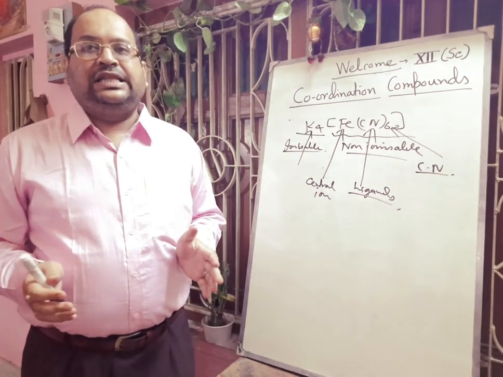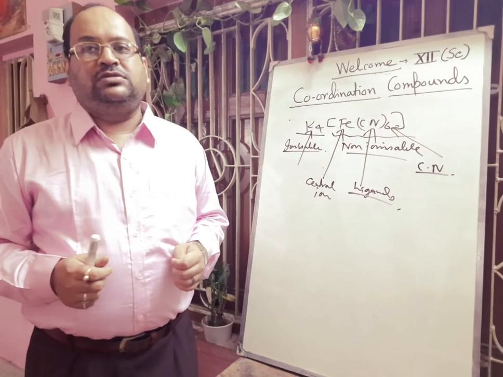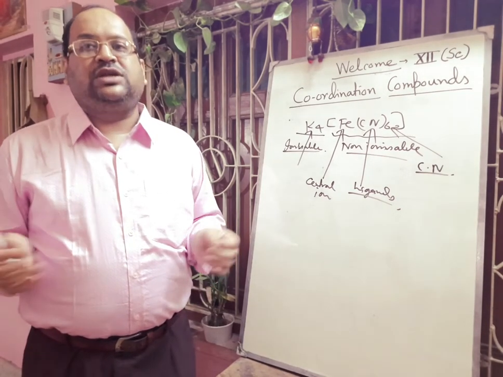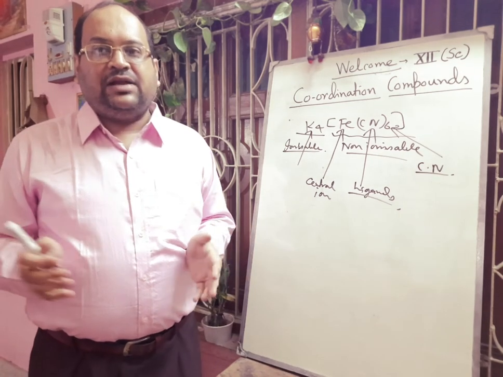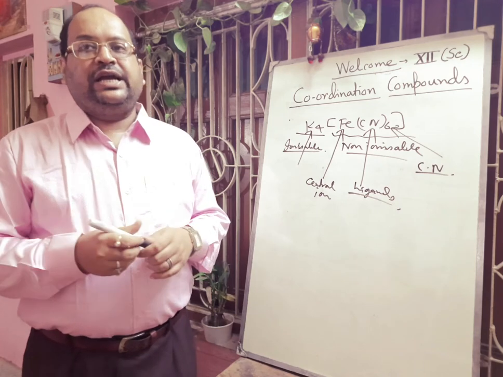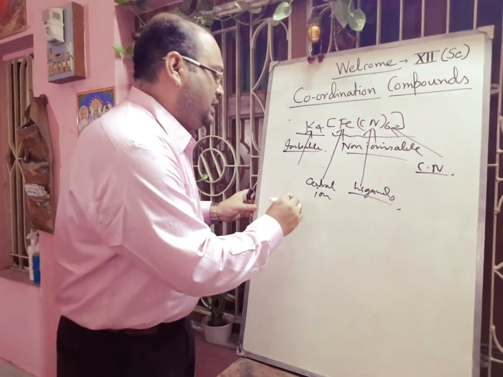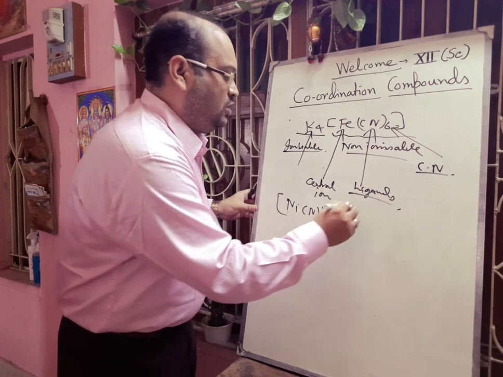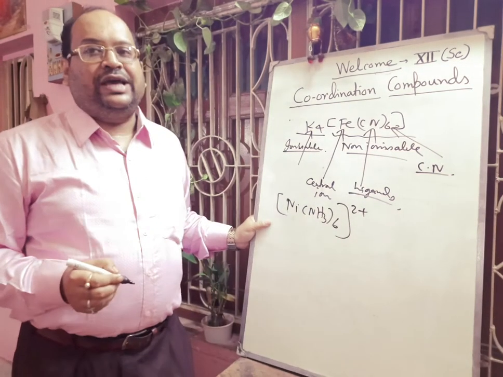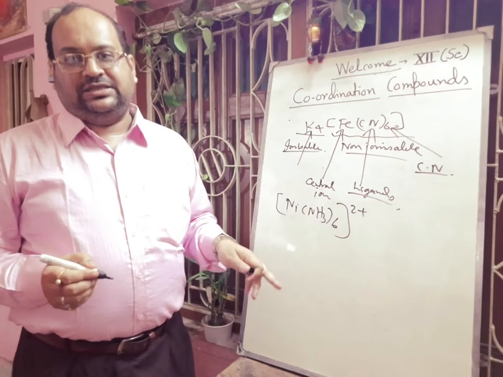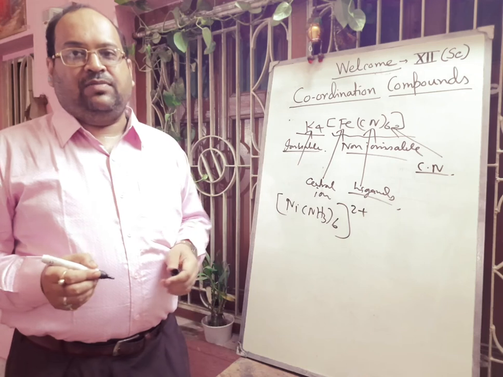Now, generally there are three types of complex compounds: one is cationic complex, another is anionic complex, another is neutral complex. In the case of a cationic complex, the complex ion carries a net positive charge. For example, [Ni(NH3)6]2+. Here the complex entity contains a positive charge, so it is a cationic complex.